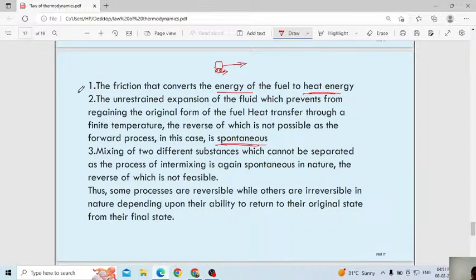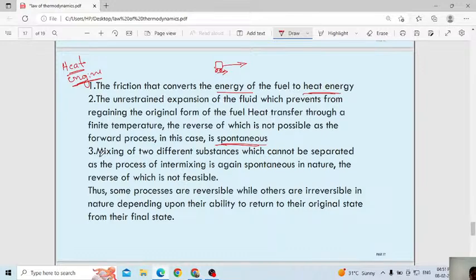Here, that is why we included in detail what process will happen when you burn fuel, everything, because in thermodynamics, mainly in the next class, I will explain the heat engine. Heat engine, everything we will discuss in detail, how the petrol and diesel engines work. That's why in thermodynamics we will study in detail how the engines work.